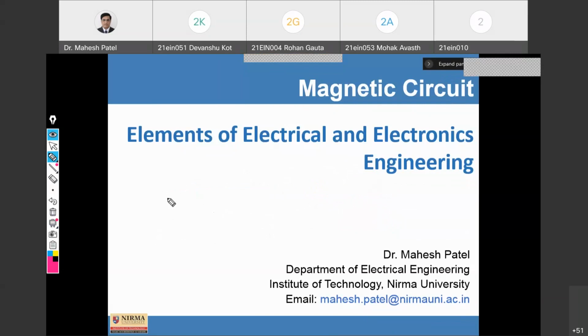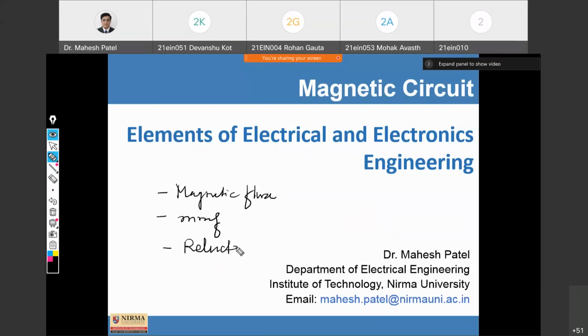So today we are going to discuss, first of all, the magnetic flux. Fine. Then we are going to discuss the magnetomotive force, called MMF. Then we are going to discuss the reluctance. Then we are going to discuss the permeance. And then we will compare both the electrical and magnetic circuit today. Fine. Okay. So let me start.